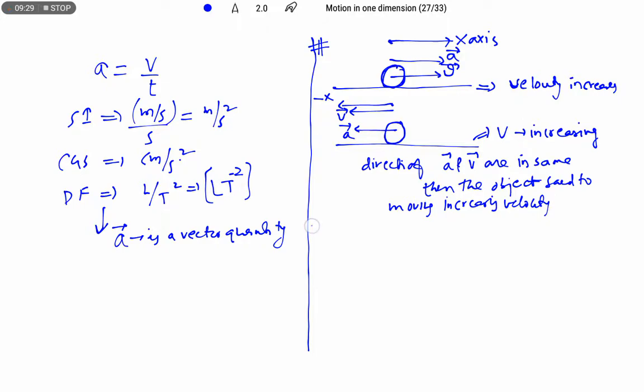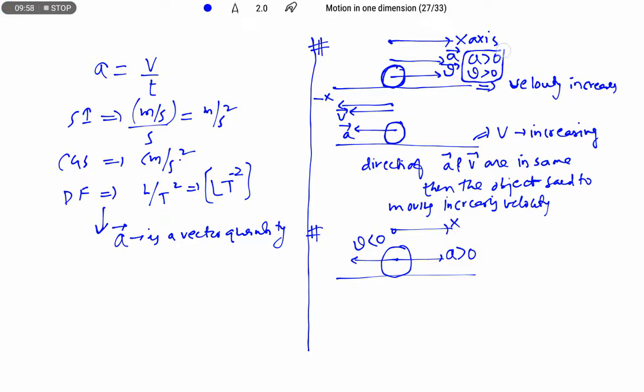Right, next. Suppose the object is moving along the positive x-axis, but the direction of acceleration is opposite to the direction of velocity. That means here a is greater than 0 but v is less than 0, and here a is greater than 0, v greater than 0. Why are we taking greater than 0? Because both are in the positive direction, that's why increasing. And here both a is less than 0, v less than 0. If both are greater than 0 or less than 0, the velocity increases.